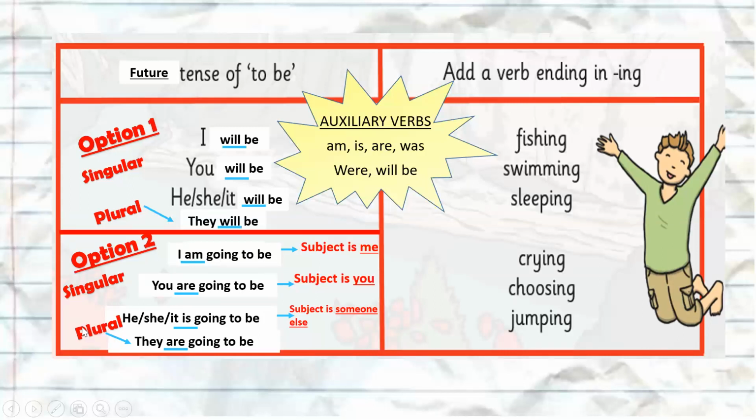It's the same here as present progressive, plural, we use are, and then to make it future progressive, we add going to be. They are going to be jumping. They are going to be swimming, okay? So we either use going to be or will be. So there are two different options, okay?